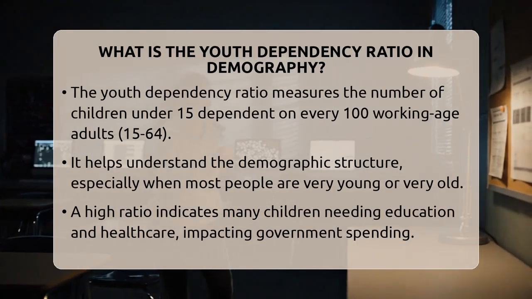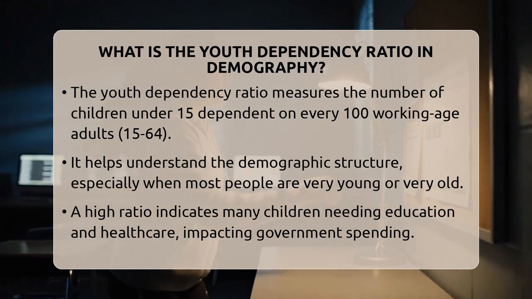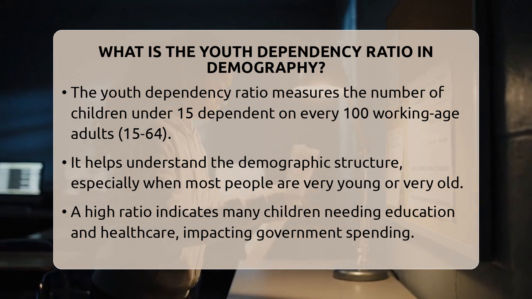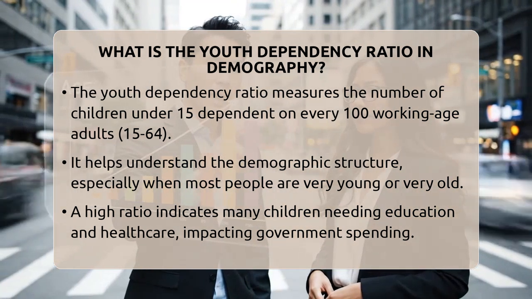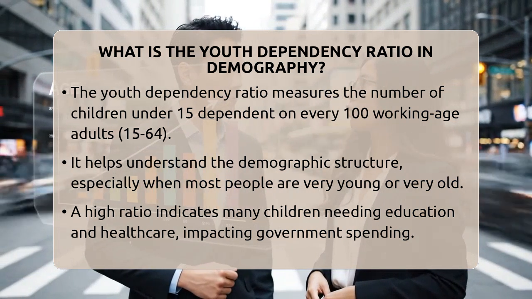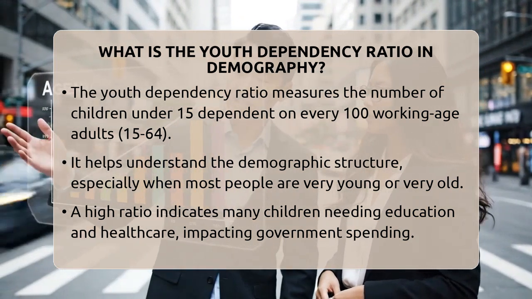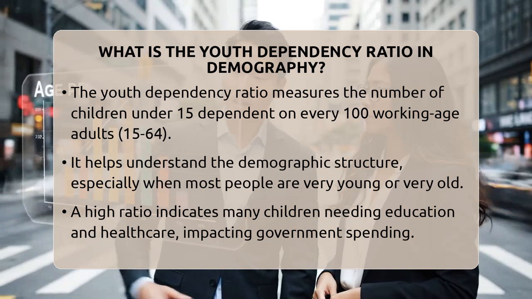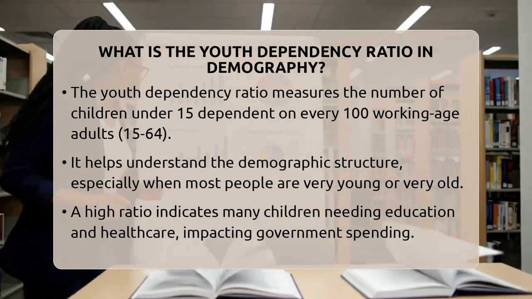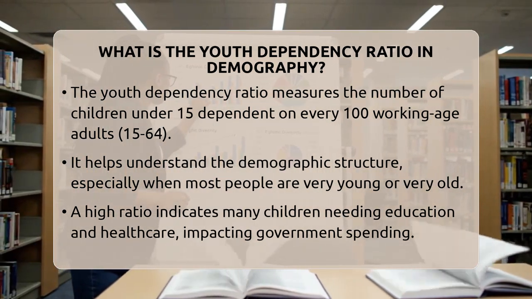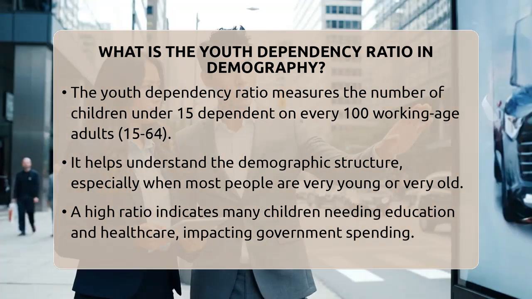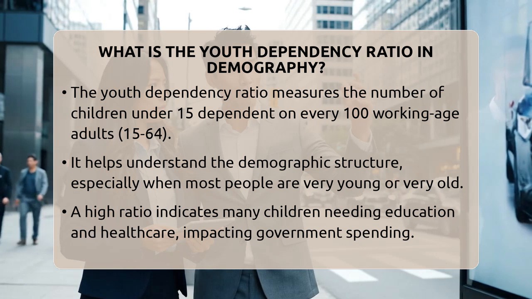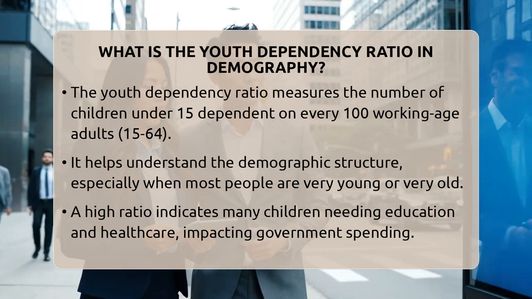What is the youth dependency ratio in demography? Imagine a country where most people are either very young or very old, with fewer in the middle. That's what demographic measures like the youth dependency ratio help us understand. This ratio shows how many young people under the age of 15 depend on each 100 working-age adults between 15 and 64. It's a way to see how much pressure the working population faces to support children.